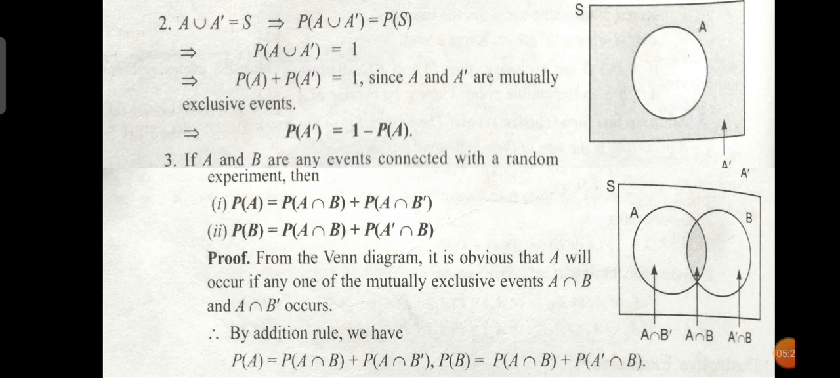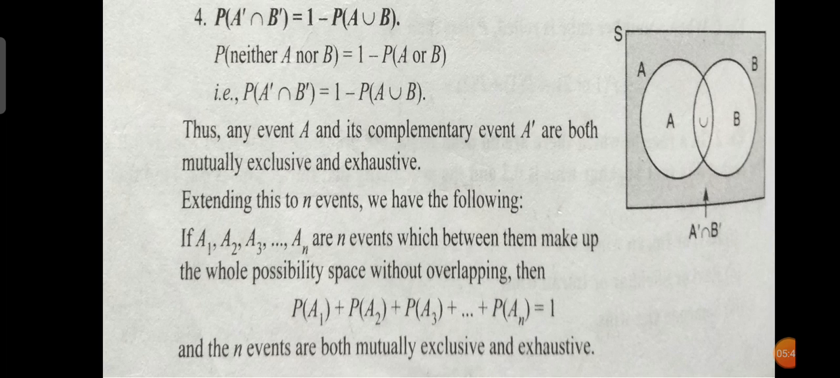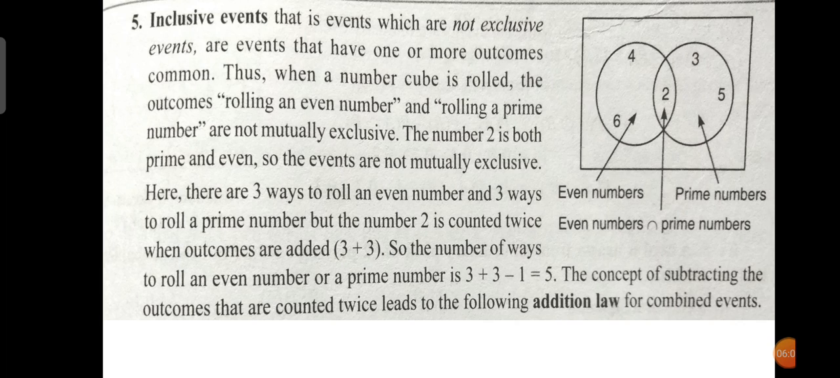And the third one: if A and B are any events connected with a random experiment, then P of A is P of A intersection B plus P of A intersection B complement, and P of B is P of A intersection B plus P of A complement intersection B. These are some special cases of exhaustive events. Also P of A complement intersection B complement is 1 minus P of A union B. These should be studied, as they were studied in your previous year. And next is inclusive events.